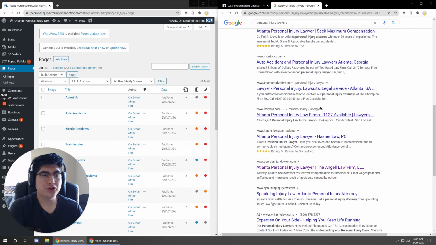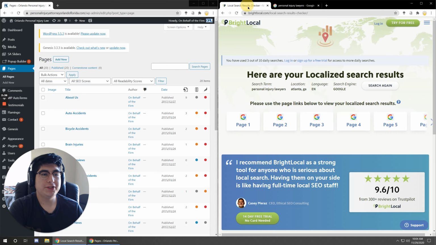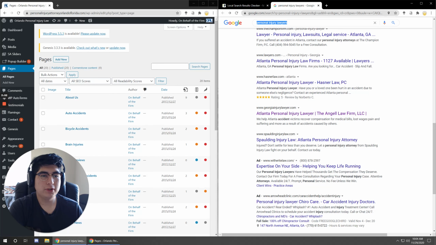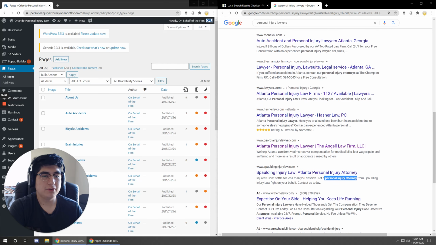Another thing that you should try to spot out, definitely do a search like this. Try to do it in your city with a tool such as this one. This is a free BrightLocal tool, brightlocal.com/local-search-results-checker. Try to pull that up, look at what your competitors have. More importantly, look at some of these words that are being highlighted, or boldened rather.